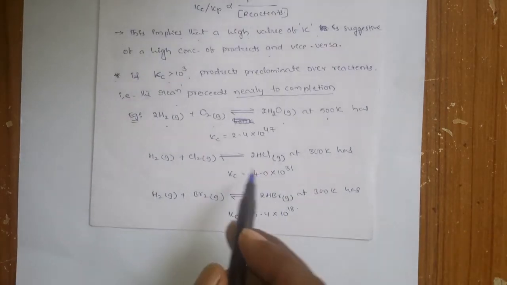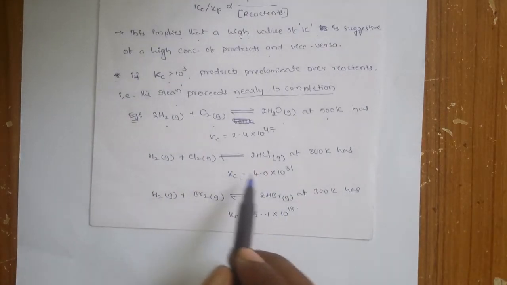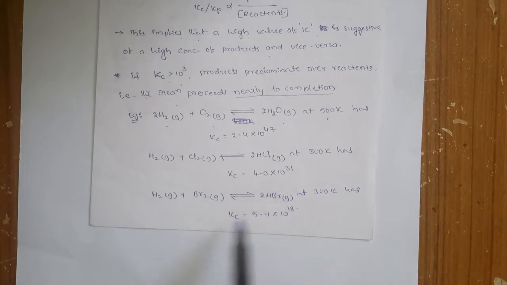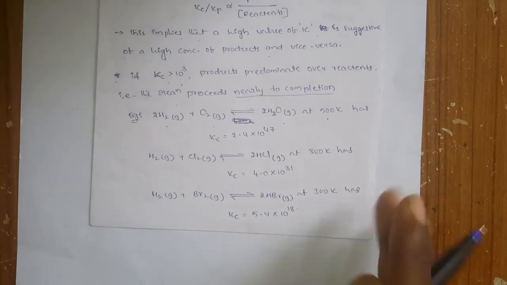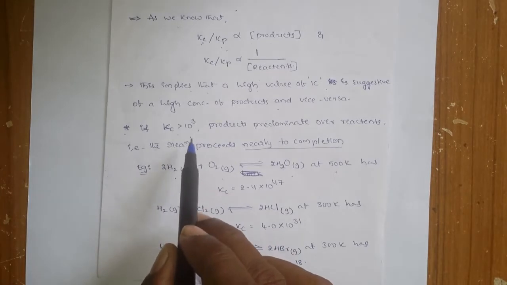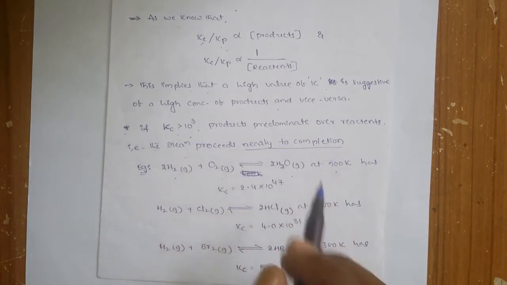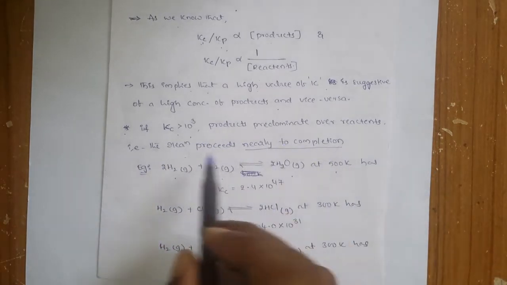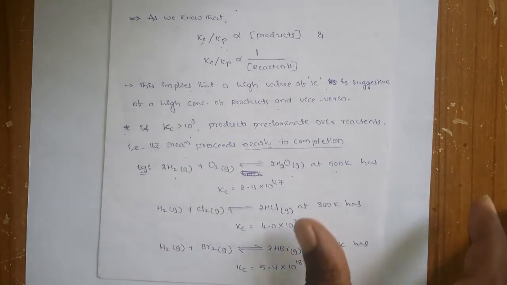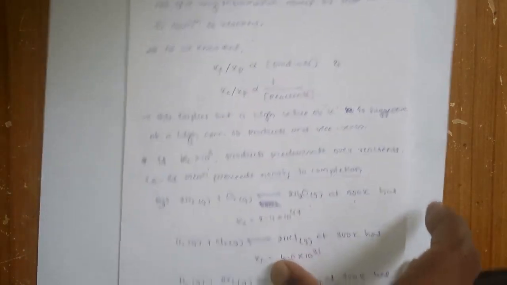Let us see some other examples. For the hydrogen and chlorine reaction, the Kc value is 4 into 10 to the power of 31. And for the hydrogen and bromine reaction, the Kc value is 10 to the power of 18. So with these Kc values, if the Kc value is greater than 10 to the power of 3, most of the reaction is carried out, and the equilibrium forms almost at the completion stage.